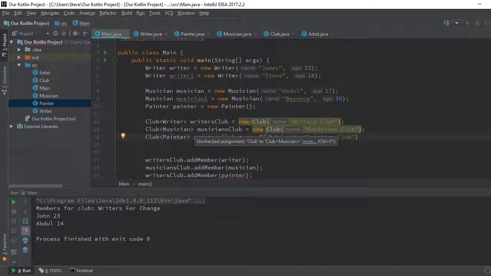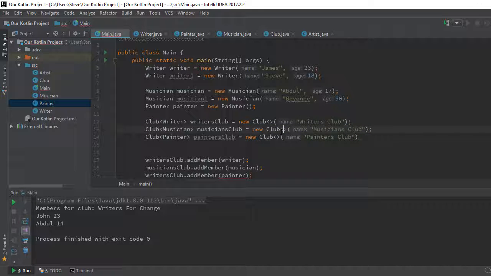This one is a little bit grayed out. Now this one is just creating a club without the type, but somehow it's being cast to a club that contains writers. But to get this out, we need to follow it up here. Yep.